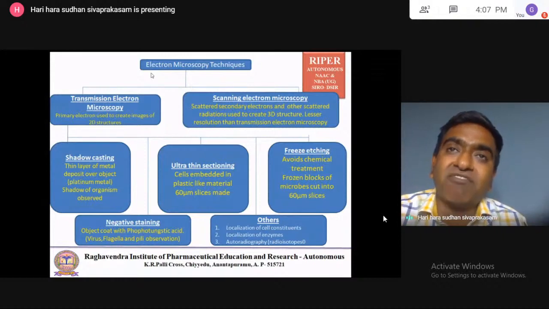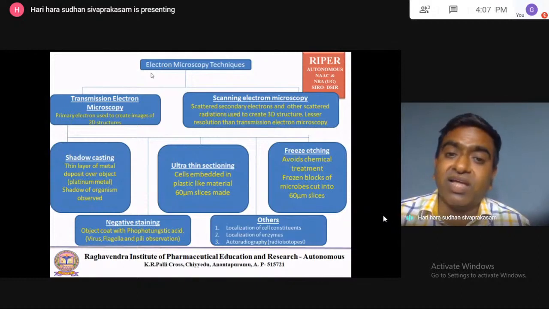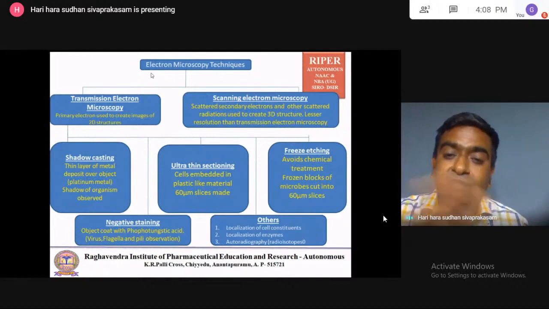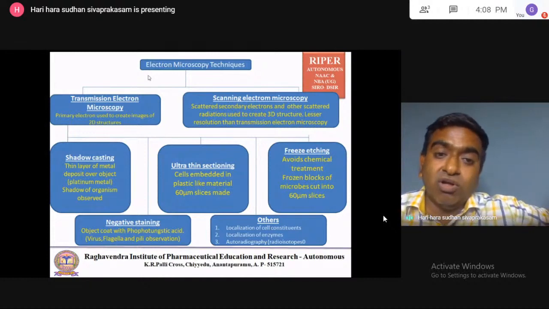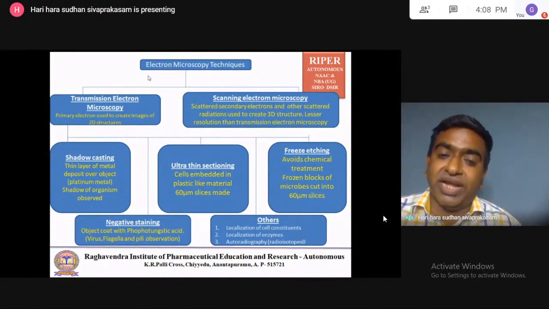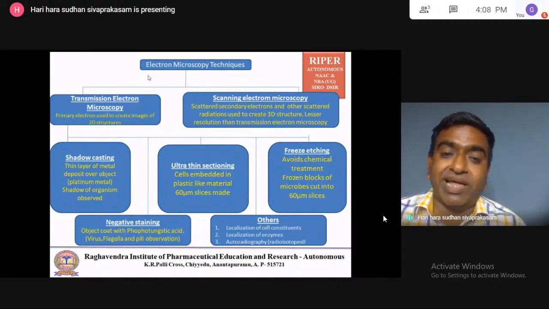So surface morphology of the cell can be studied by using the electron microscopy. Internal structure can also be studied by the electron microscopy. For studying the internal structure of the cells, there are different methods that we'll be seeing here. So do remember, surface morphology can be studied very well in the electron microscopy. Why? Because its penetration power is very low or there is no penetration power for the electrons.